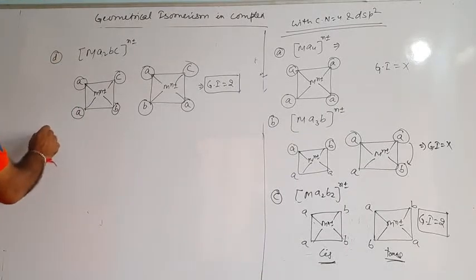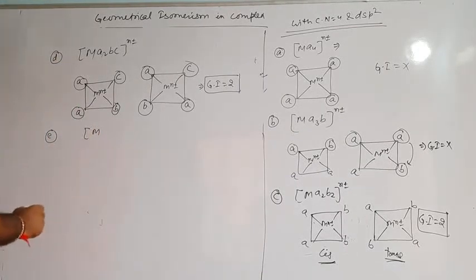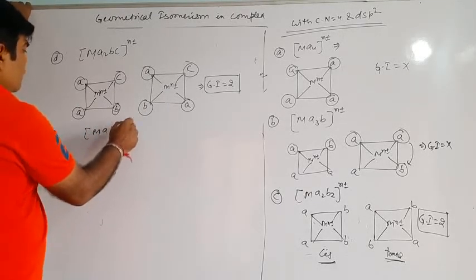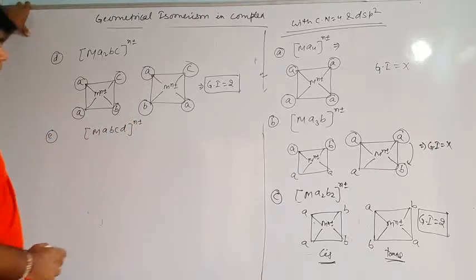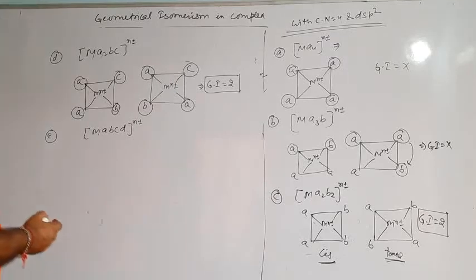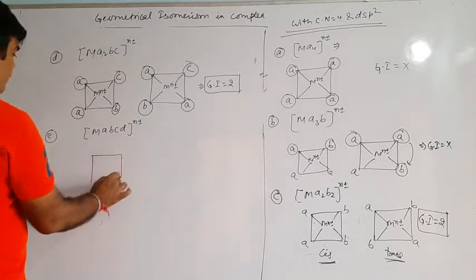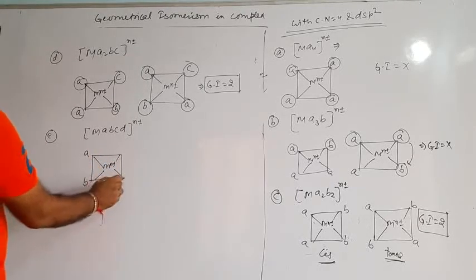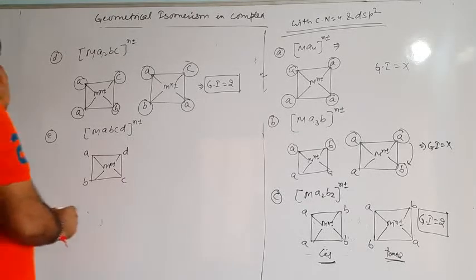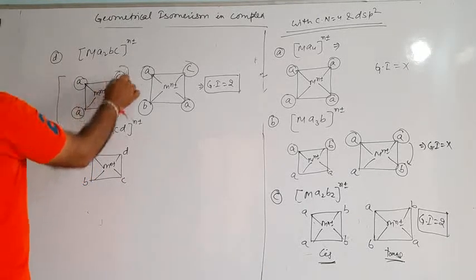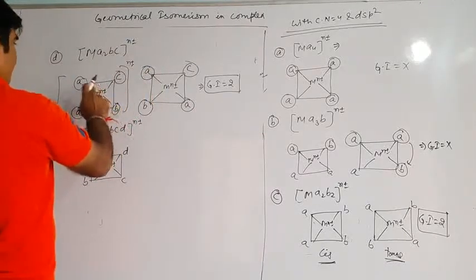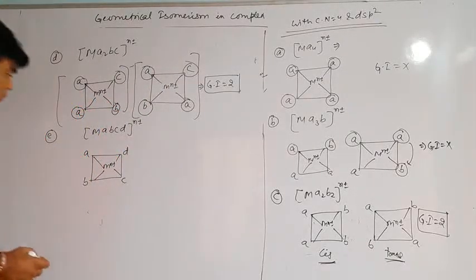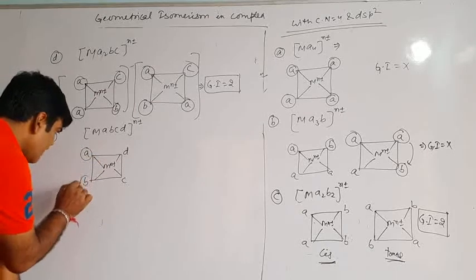Okay. Then next example, if we have M A B C D whole n plus minus. If we draw this, M n plus minus with A, B, C, D. Now in this structure A and B are cis to each other.